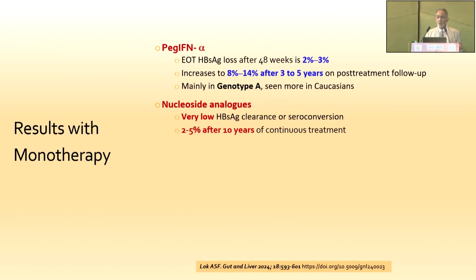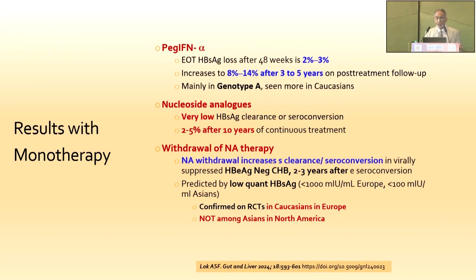Nucleoside analogs are very poor at clearing surface antigen, and even after 10 years, barely 2 to 5% will achieve S antigen clearance. Recently, there has been interest in withdrawal of long-term nucleoside analog therapy, which can increase surface antigen clearance and seroconversion rates in people who have been virally suppressed with long-term nucleoside analogs, in E antigen negative chronic hepatitis B. After 2 to 3 years of sustained viral suppression, when you withdraw treatment, there are now studies to show, particularly in Caucasians, that this can result in increased rates of surface antigen clearance and seroconversion.